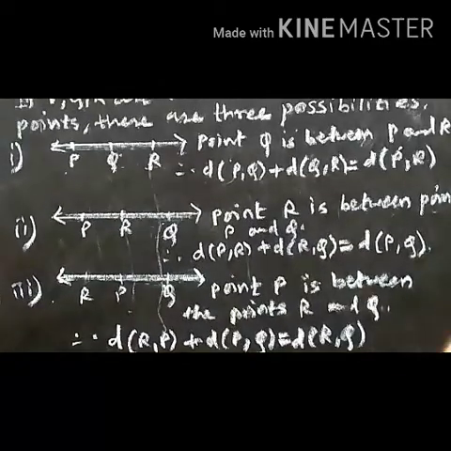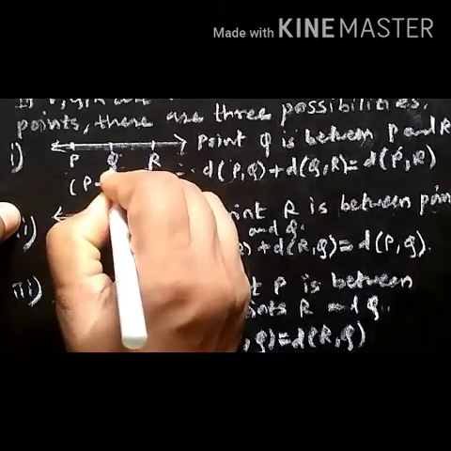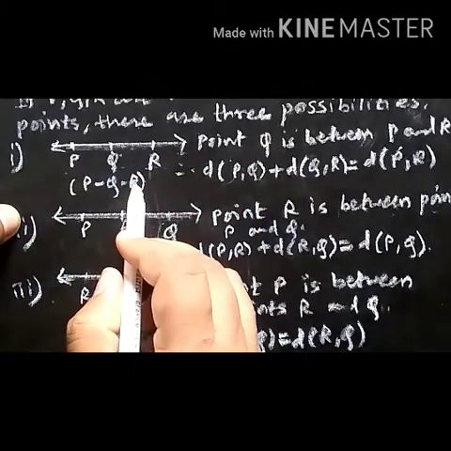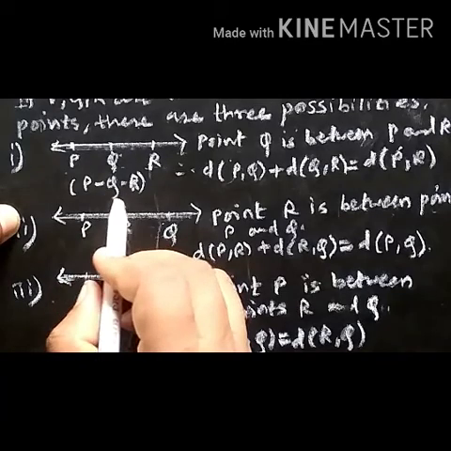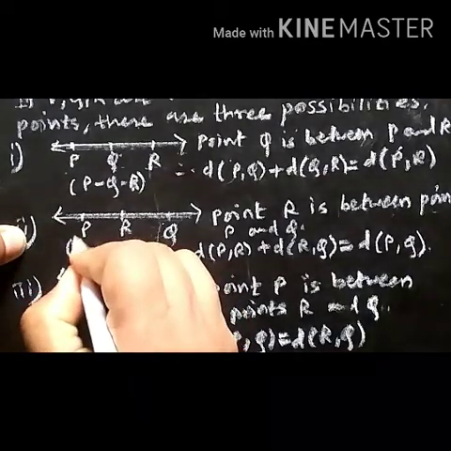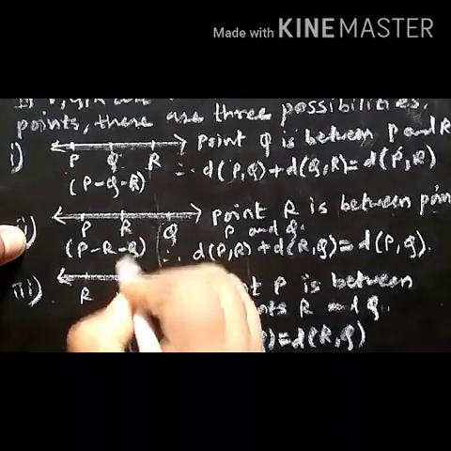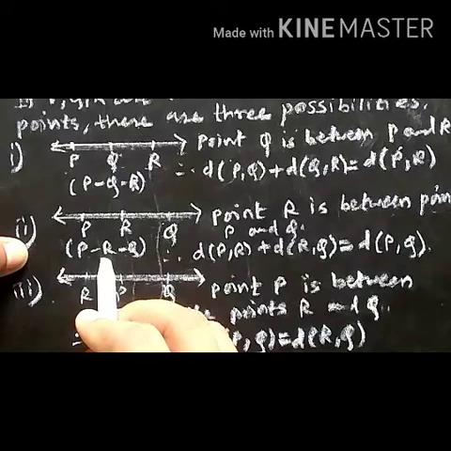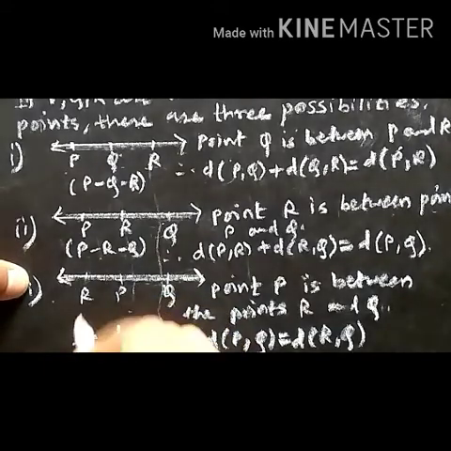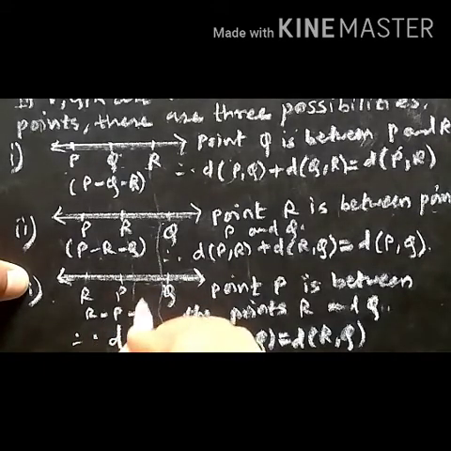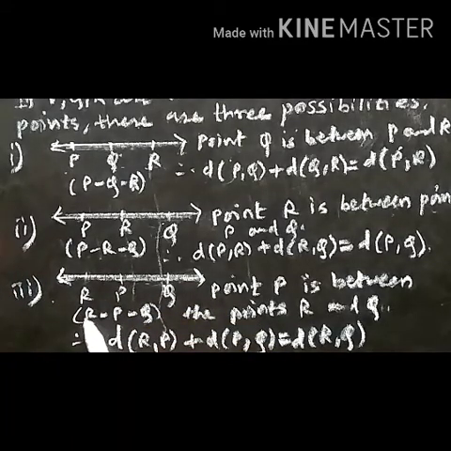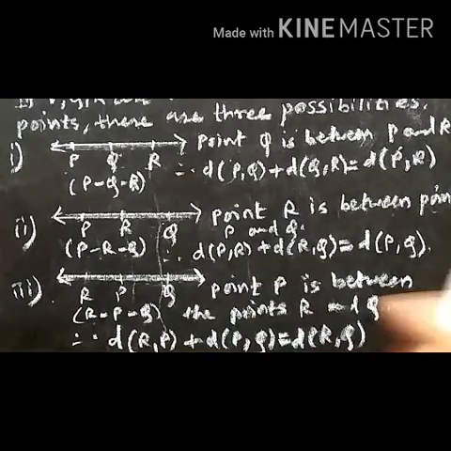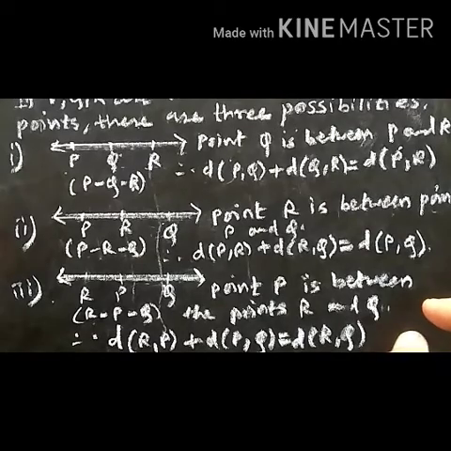So for collinear points, we can write here P-Q-R, meaning these points P, Q, R are collinear. Now here points P, R, Q means these 3 points are collinear and point R is between the points P and Q. Here we can write P-R-Q. Similarly R-P-Q means R, P, Q are distinct collinear points, and point P is between the points R and Q. So let us see an example.